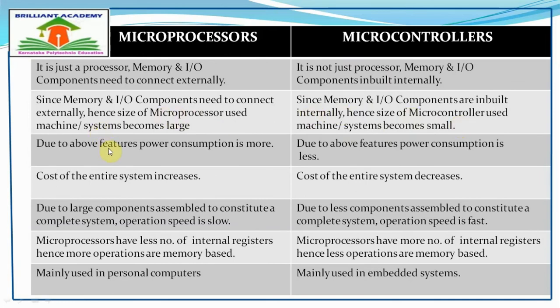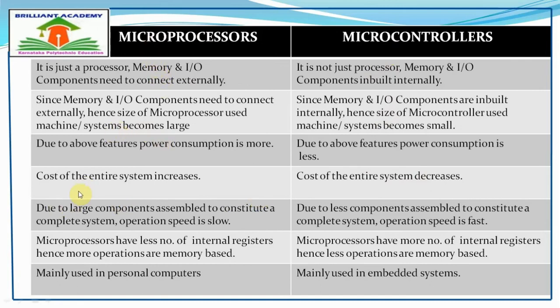Due to the above features, power consumption is more in microprocessors because so many modules and devices are involved to complete a system. Whereas the power consumption is less in microcontrollers. The cost of the entire system increases in the case of microprocessors. In a microcontroller, the cost of the entire system decreases because very few modules and devices are used to constitute a complete system.